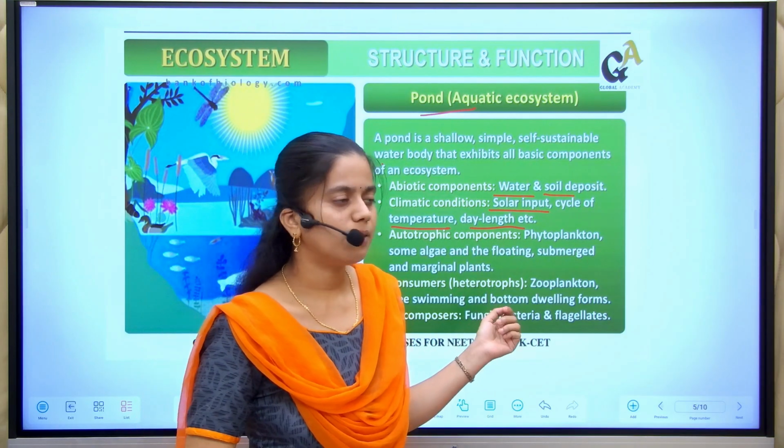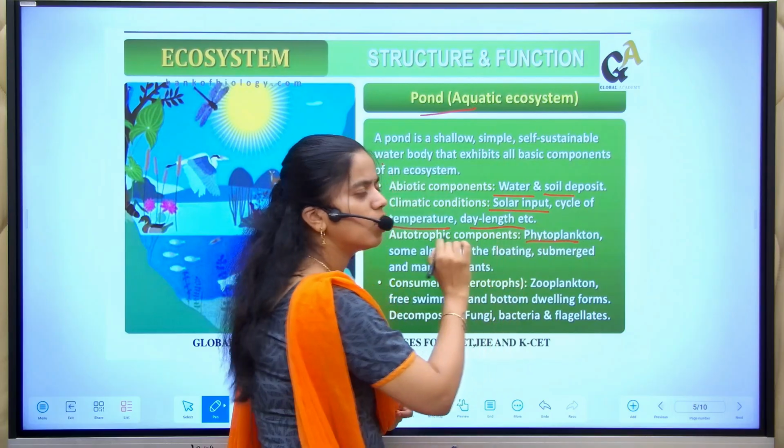Whereas the biotic components, it may be the phytoplankton. What are phytoplankton?